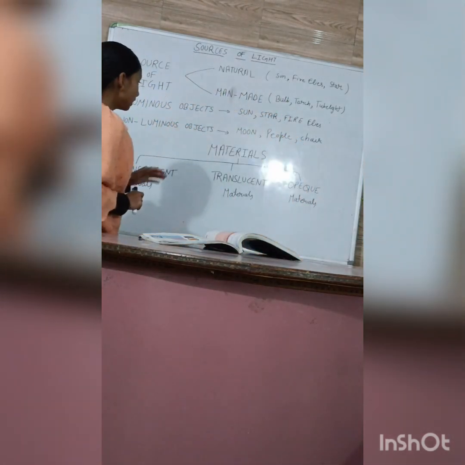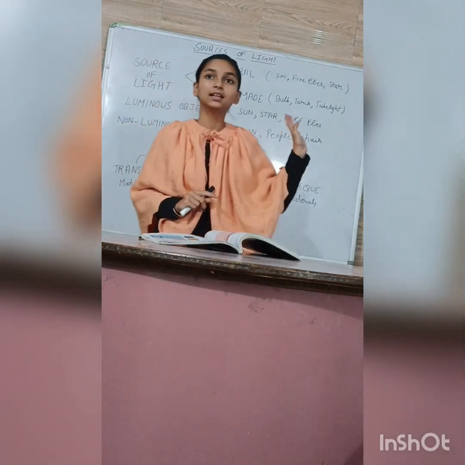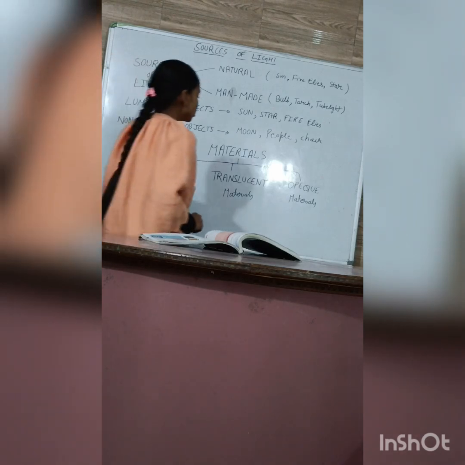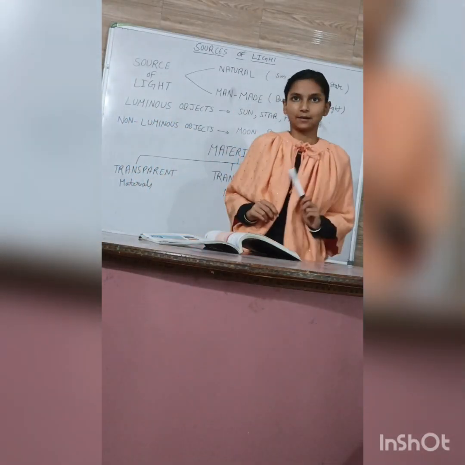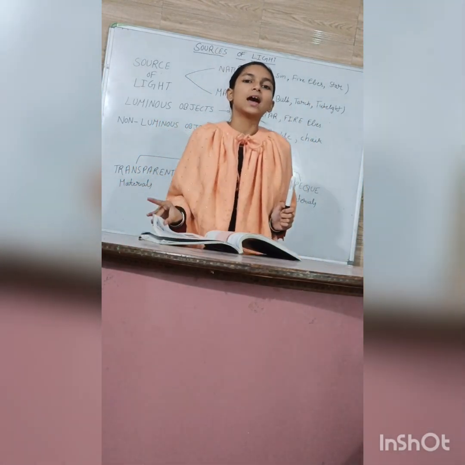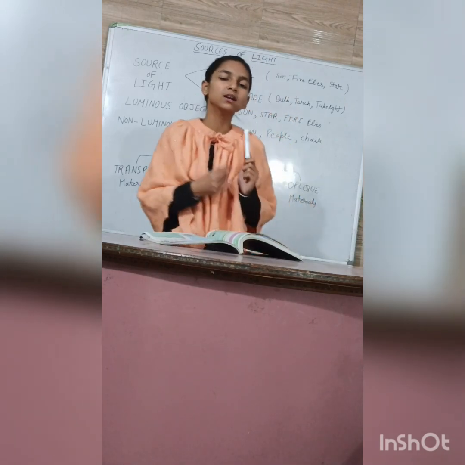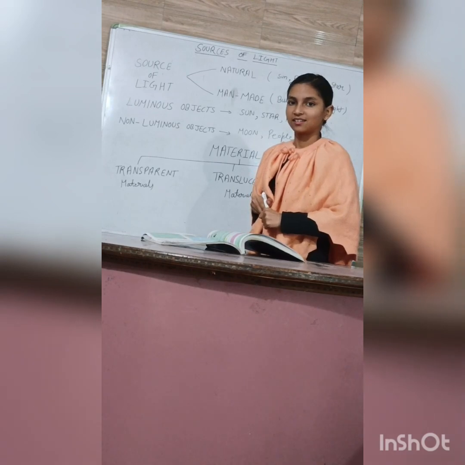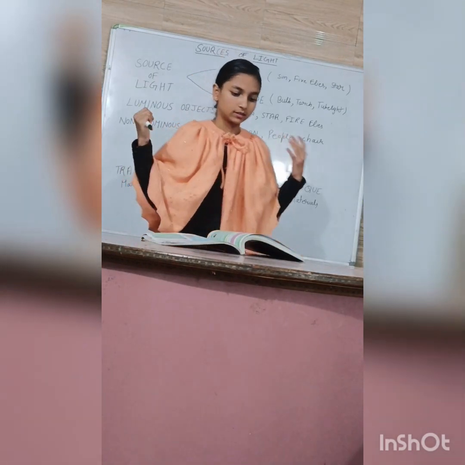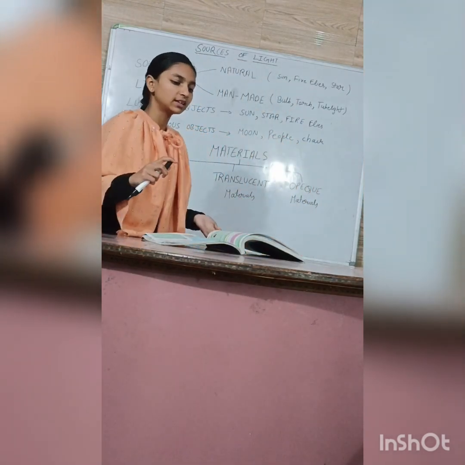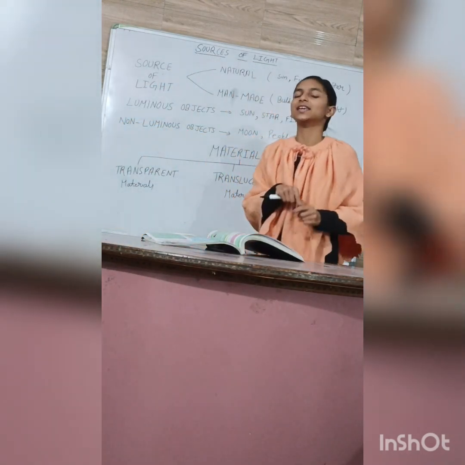Next, the materials. Materials are classified into three categories: transparent material, translucent material, and opaque material. Transparent material: the materials that allow light to pass through them are called transparent materials, and through transparent material we can see